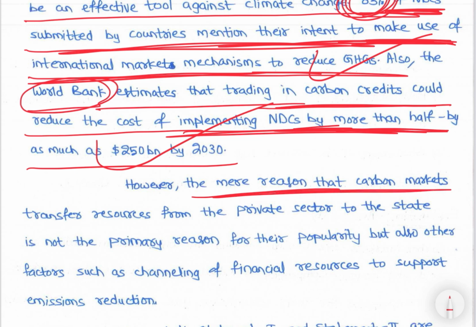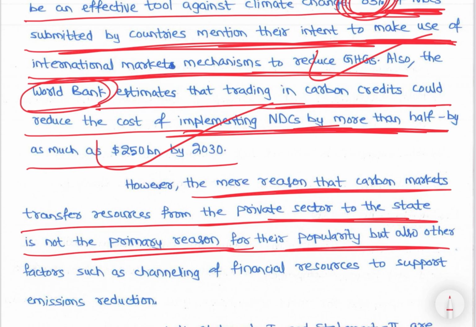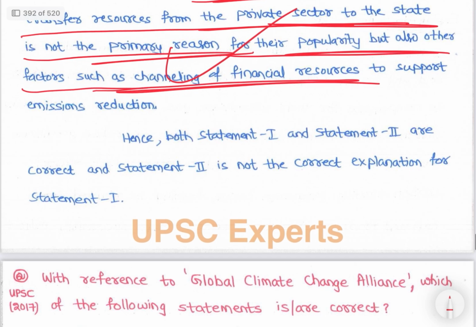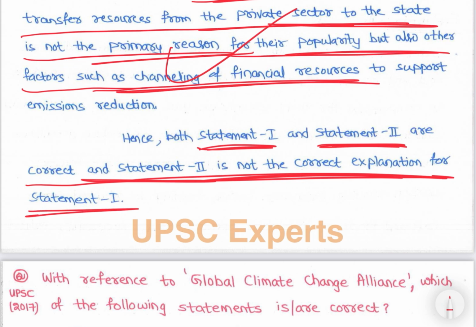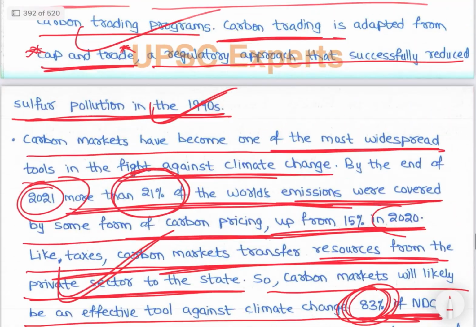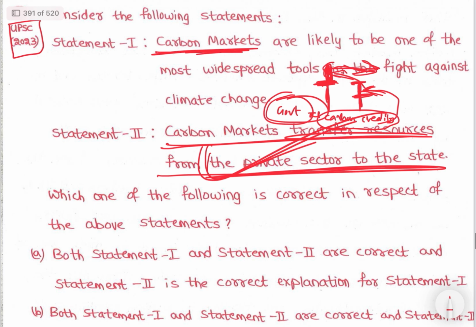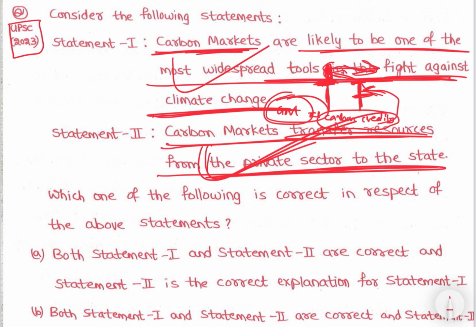However, the mere reason that carbon markets transfer resources from private sector to the state is not the primary reason for their popularity, but also factors such as channelizing financial resources to support emission reduction. Hence, both statement 1 and statement 2 are correct, and statement 2 is not the correct explanation of statement 1. दोनों statements correct हैं, but ये नहीं कि they are likely one of the most widespread tools in fight against climate change. अब इसकी वजह से नहीं है most widespread, इसीलिए है कि भाई benefit मिल रहा है. There are restrictions, there are nationally determined contributions. So that's why it is not happening.